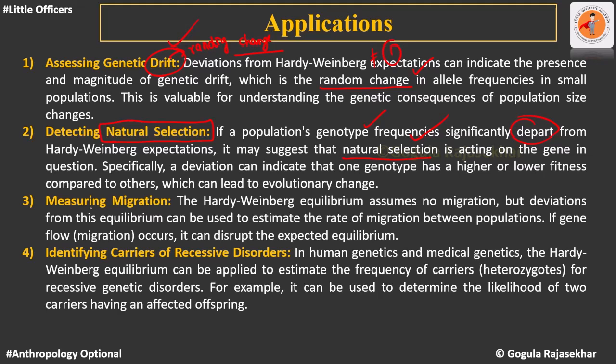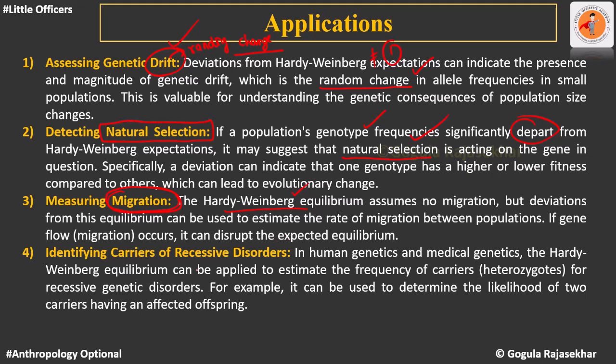Similarly, we can also measure the role of migration. So how many variations or how many new alleles have been introduced due to migration can be calculated using the Hardy-Weinberg equation. All of them are based on the deviation. Given the frequencies, you calculate the expected outcome. It's supposed to be 1, but if there is any deviation from the 1, that will give us the hint that certain things have happened.